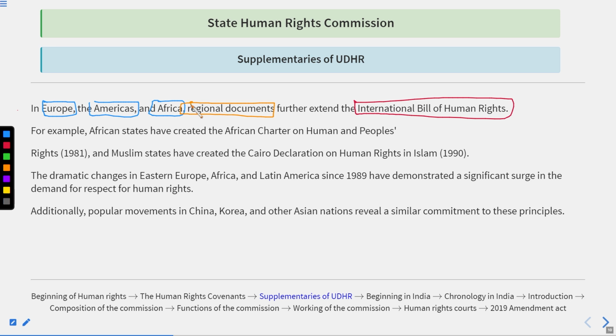They adopted the principles of the International Bill of Human Rights as they are, but modified them as per the needs of the region.